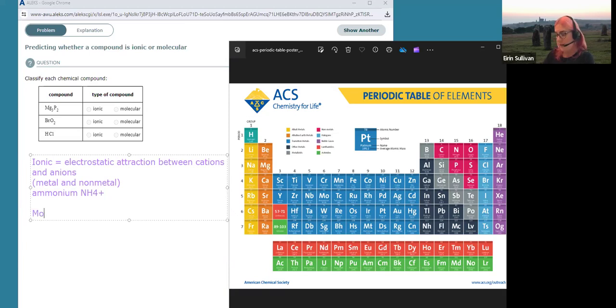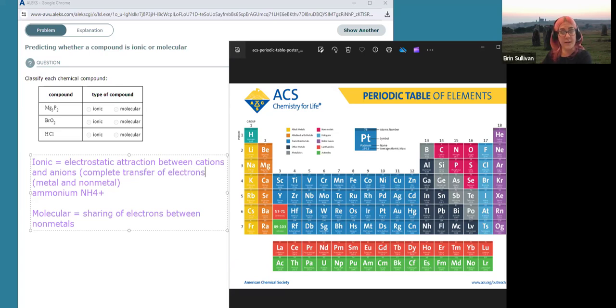So what's a molecular compound? Molecular is sharing of electrons. So who is going to share their electrons? It's going to be between non-metals, okay? So no ions are formed, okay? Ionic bonding is electrostatic attraction between ions, okay? So you can think of it as a complete transfer of electrons, okay?